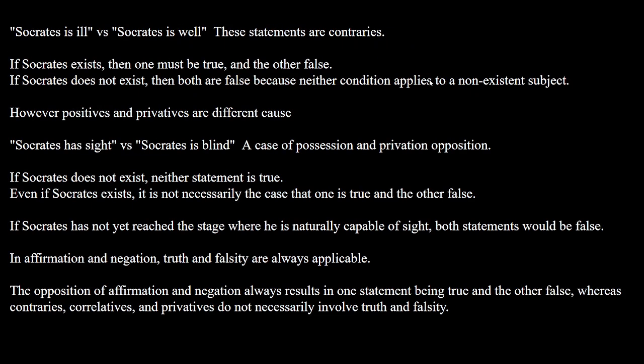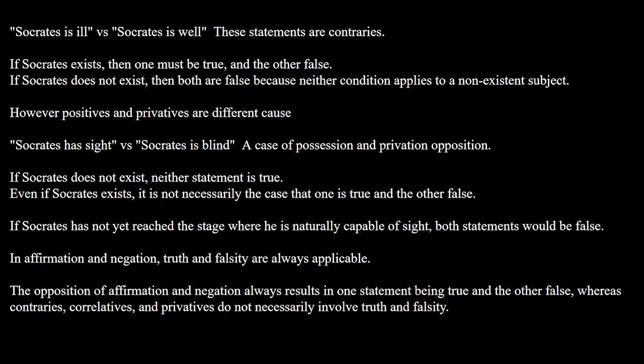For example, Socrates is ill versus Socrates is well. These statements are obviously contraries, right? If Socrates exists, then one must be true and the other false. If Socrates does not exist, then both are false because neither condition applies to a non-existent subject. However, positives and privatives are different because Socrates has sight versus Socrates is blind is a case of possession and privation opposition. If Socrates does not exist, neither statement is true. Even if Socrates exists, it is not necessarily the case that one is true and the other false. If Socrates has not yet reached the stage where he is naturally capable of sight, both statements would be false.